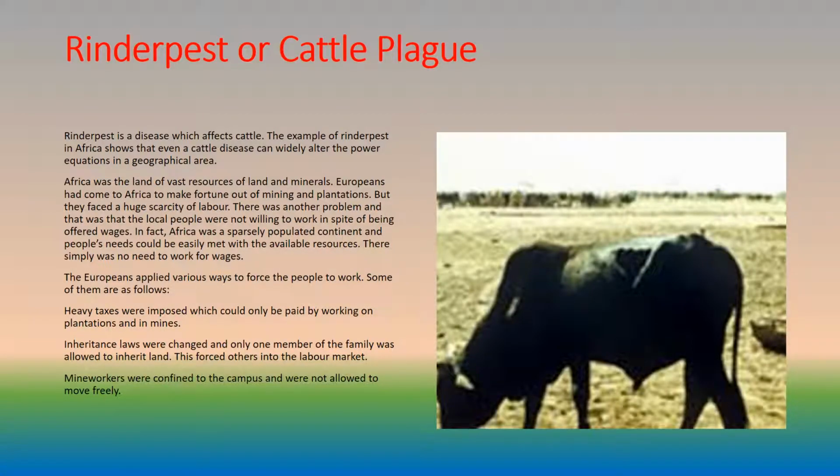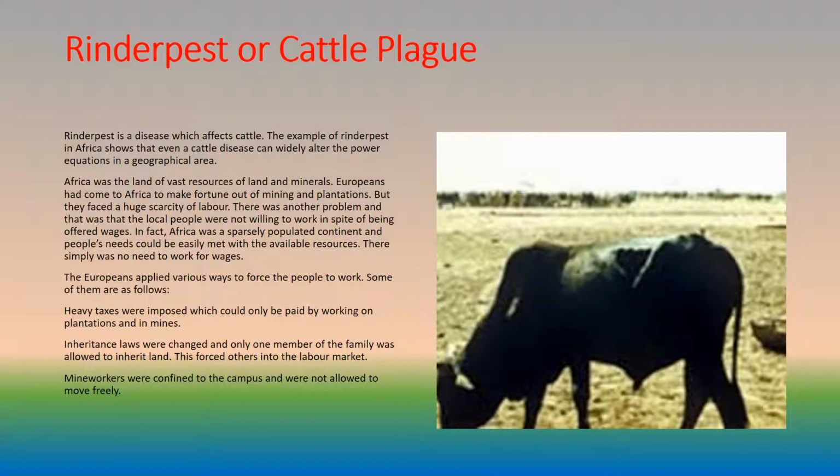There was another problem, and that was that the local people were not willing to work in spite of being offered wages. In fact, Africa was a sparsely populated continent and people's needs could be easily met with the available resources. There simply was no need to work for wages. The Europeans applied various ways to force the people to work. Some of them are as follows.